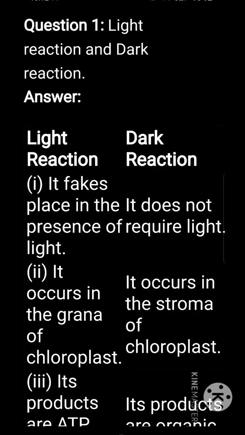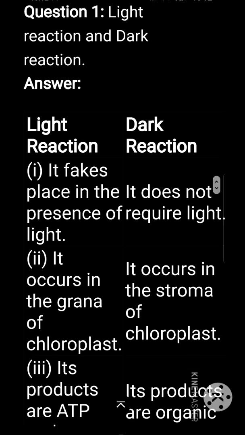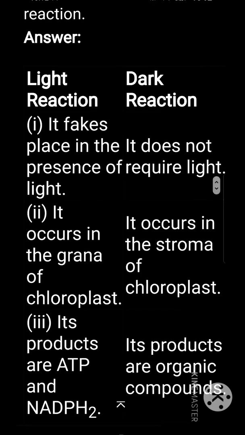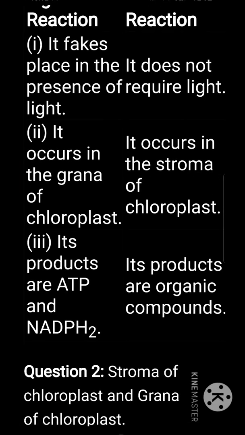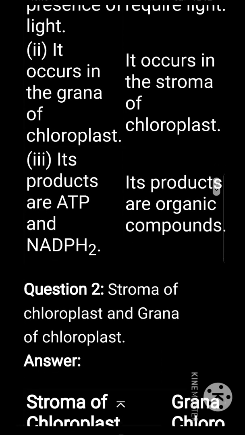Differentiate between light reaction and dark reaction. Light reaction takes place in the presence of sunlight. Dark reaction does not require light. Light reaction takes place in the granum region of the chloroplast. Dark reaction takes place in the stroma region of the chloroplast.